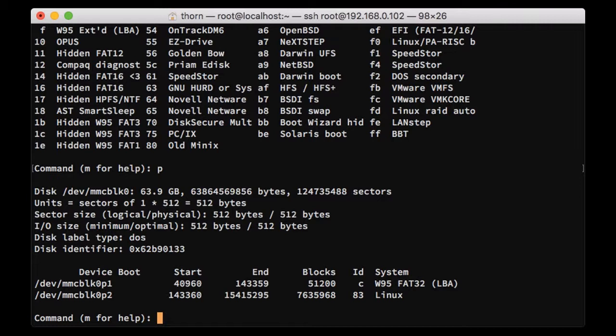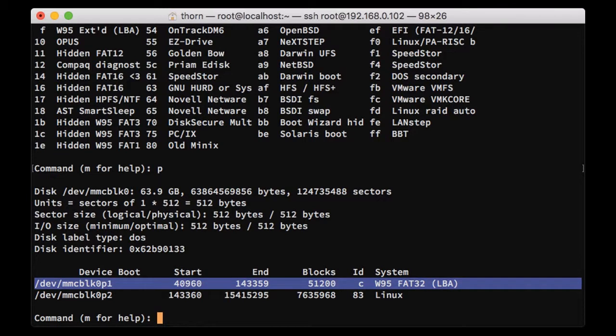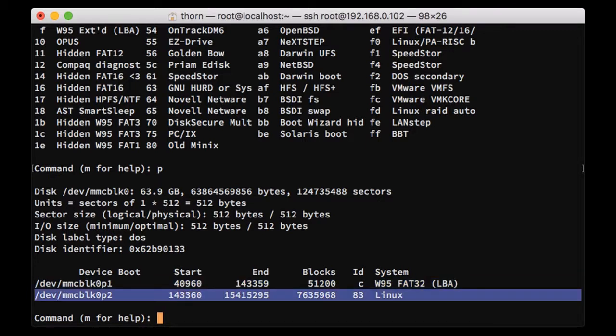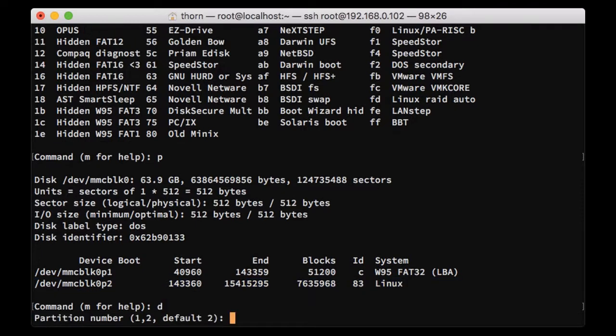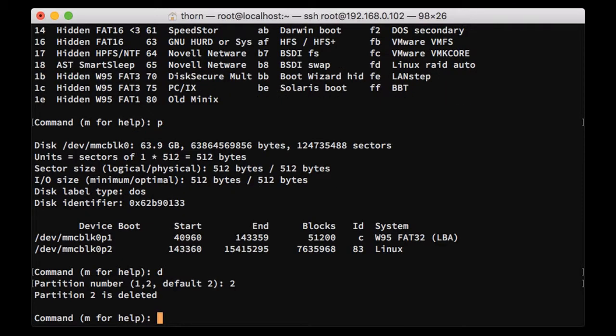Let's see what we have here. Okay, so here's what we have. The partition for boot and the rest, the main partition. Now we're gonna delete this partition and create a new one with the maximum of capacity. So I type in D and I select Linux partition, so it's been deleted.